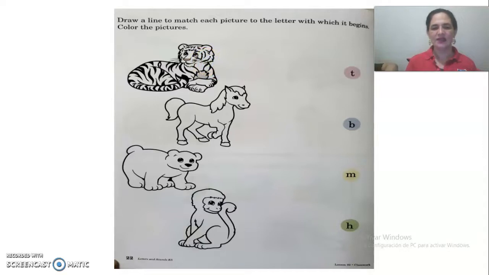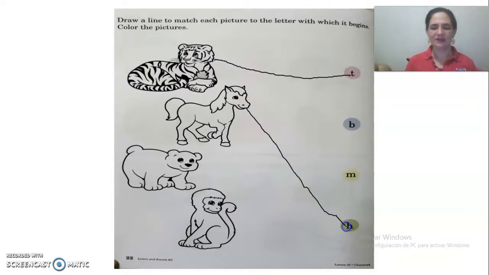Tiger begins with a letter T, B, M, H. Tiger. Yes, tiger begins with the letter T. Very good. And this is a horse. Horse. Which is the beginning letter in horse? Let me see. T? No. B? No. M? No. Horse. Yes, it's the letter H.